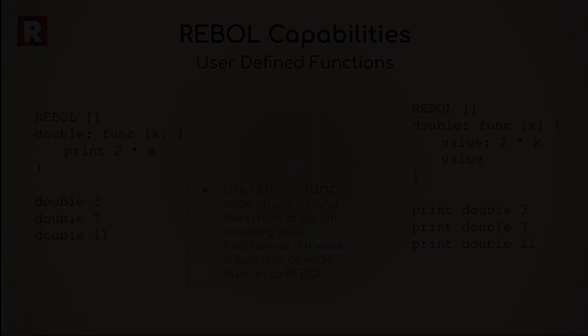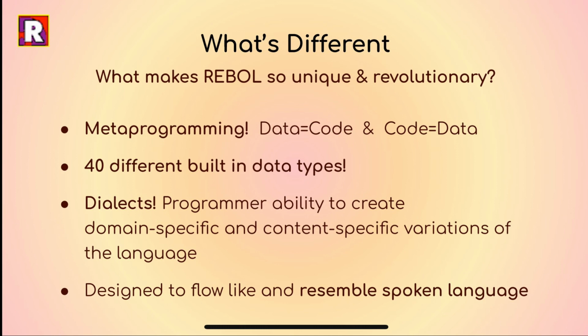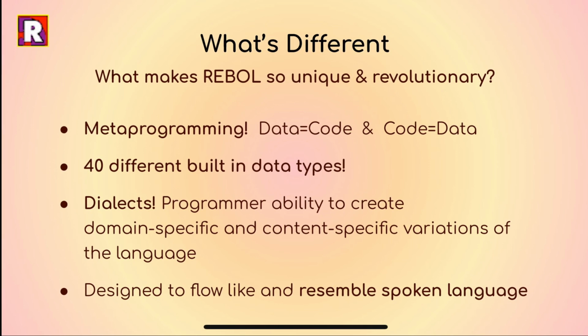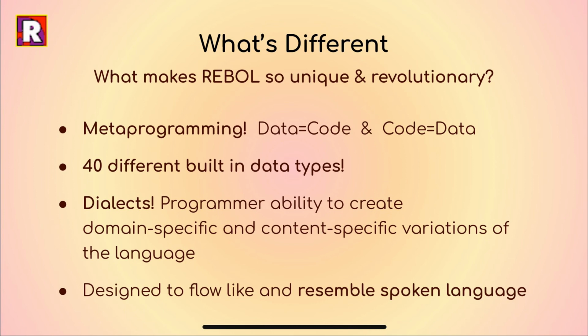Now for what really makes REBOL so unique and innovative. First, it is a meta-programming language. Second, it has 40 different built-in data types. Third, dialects. Dialects are like domain-specific and content-specific variations of the language. REBOL comes with a multitude of useful dialects already built in, like the GUI dialect previously mentioned. It also comes with a unique capability for the programmer to create their own dialects perfectly tailored to their needs. Last, which we won't discuss further than mentioning it here, you might have noticed already, the language is designed to flow and feel more like spoken language and less like code.